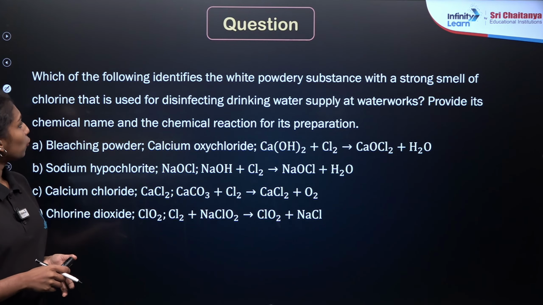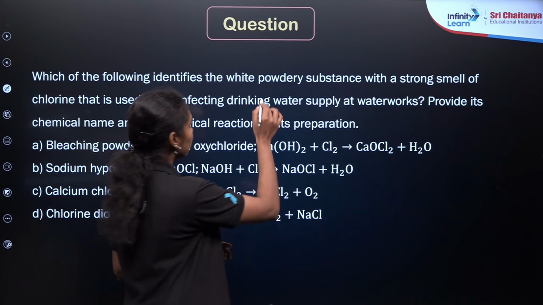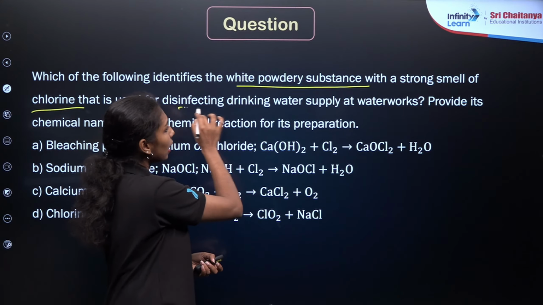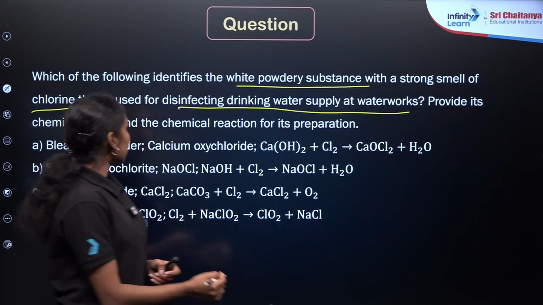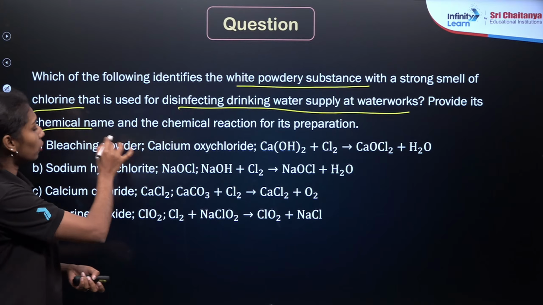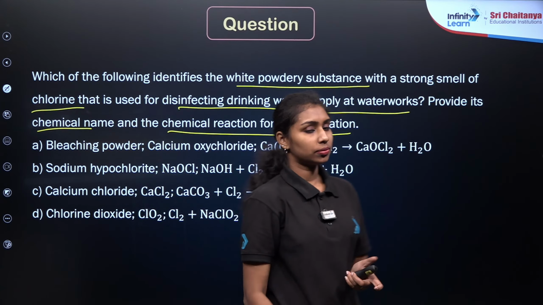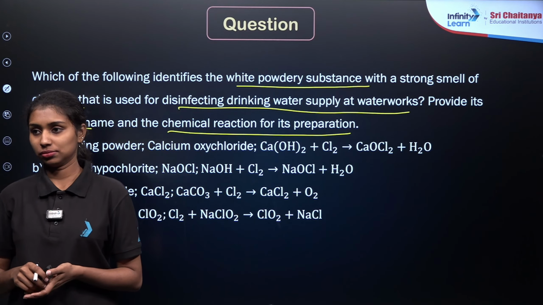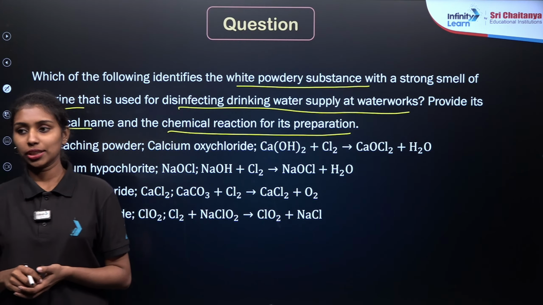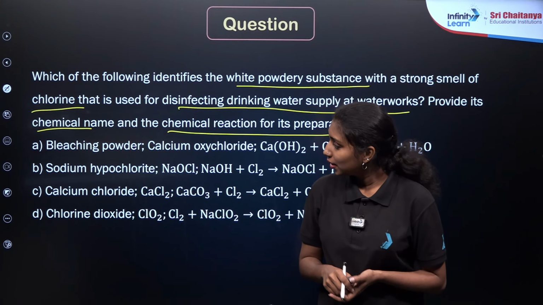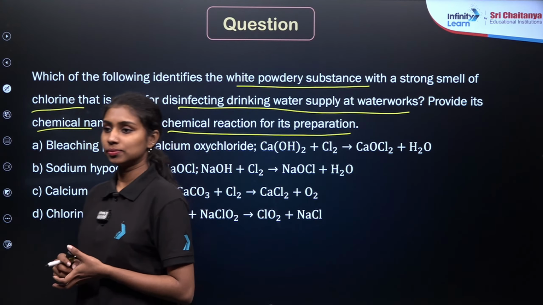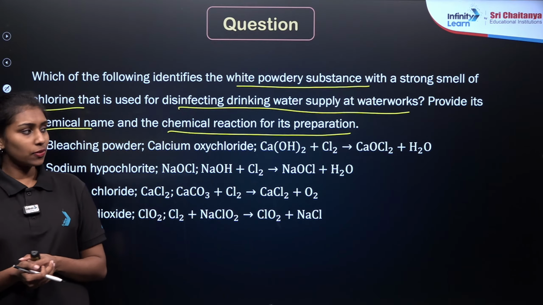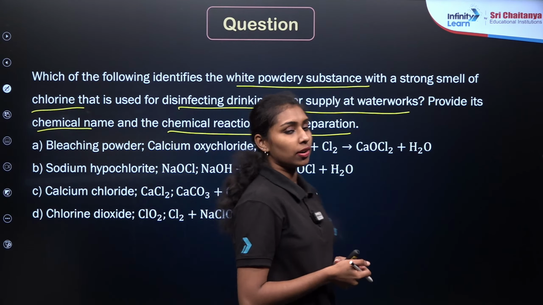Read the question carefully. Which of the following identifies the white powdery substance with a strong smell of chlorine, and it is used for disinfecting drinking water supply at the water works? Provide its chemical name and the chemical reaction for the preparation. Okay, we will be discussing this question. So what will be the answer? It's for grade 10, our second chapter, acid, base and salts.